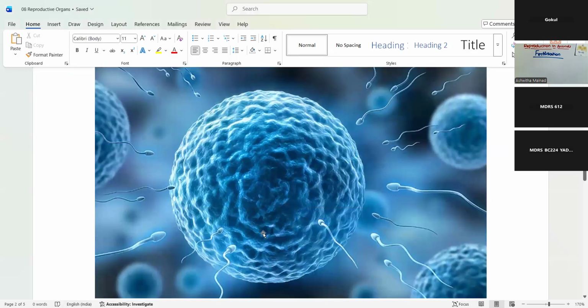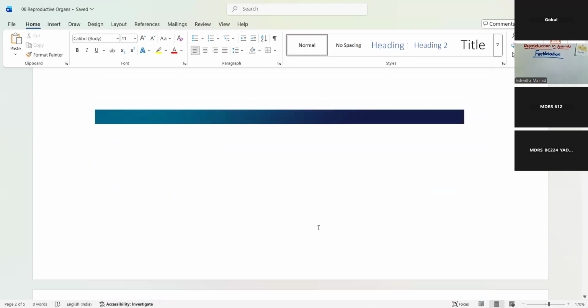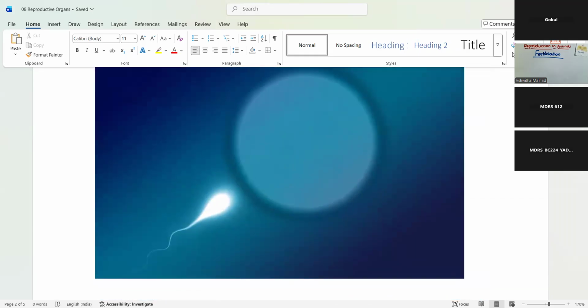Now, I had told you, the female reproductive organ produces one single matured egg. Every month it gets produced. Whereas the male reproductive organ produces millions of sperms. So among millions of sperms, only one sperm gets attached to the egg.